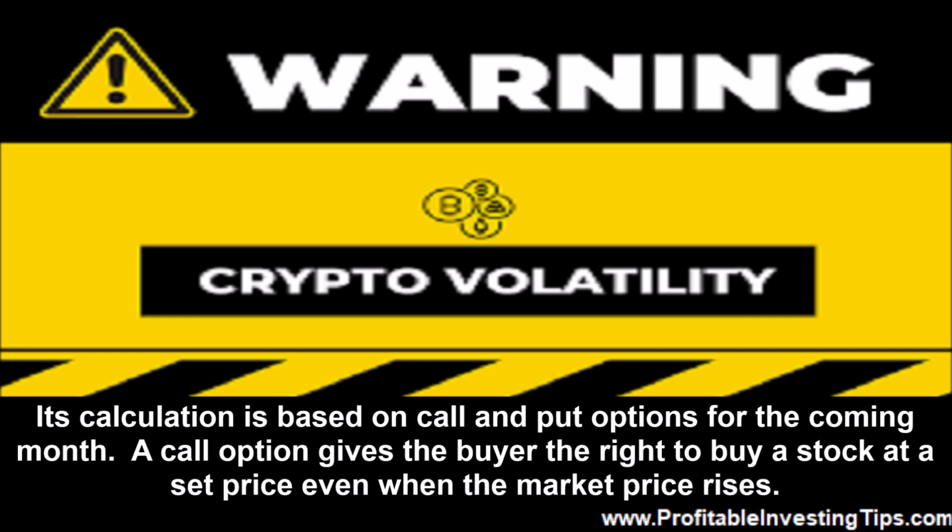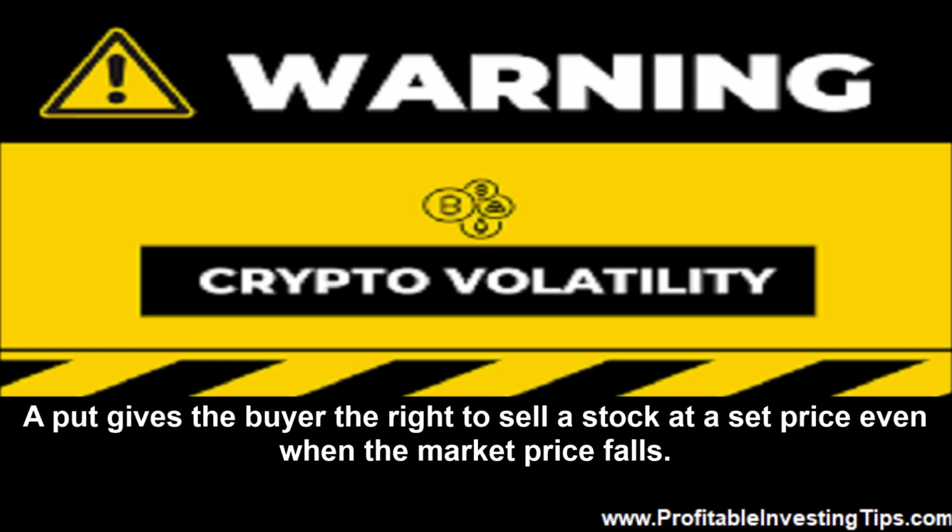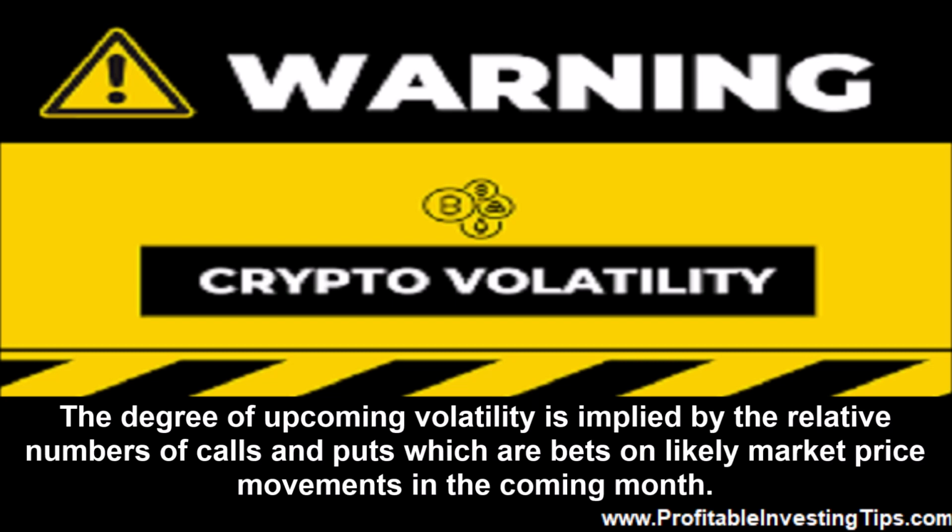A call option gives the buyer the right to buy a stock at a set price, even when the market price rises. A put gives the buyer the right to sell a stock at a set price, even when the market price falls. The degree of upcoming volatility is implied by the relative numbers of calls and puts, which are bets on likely market price movements in the coming month.